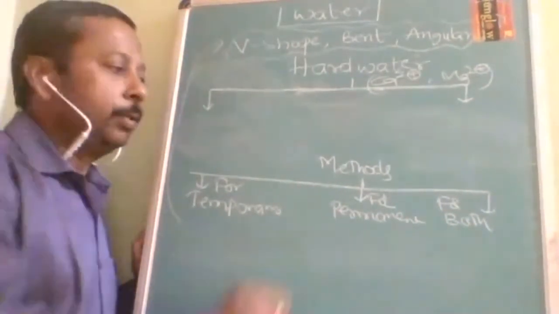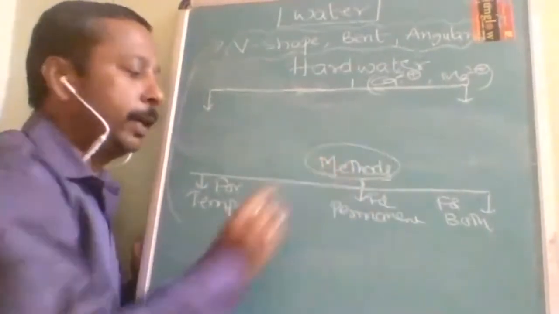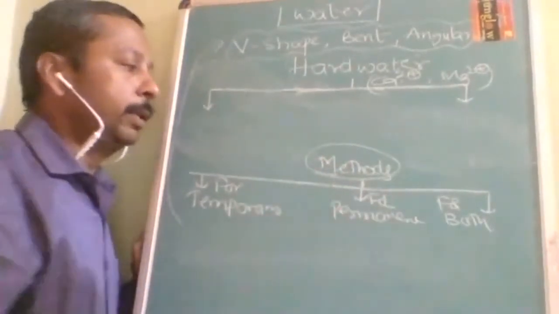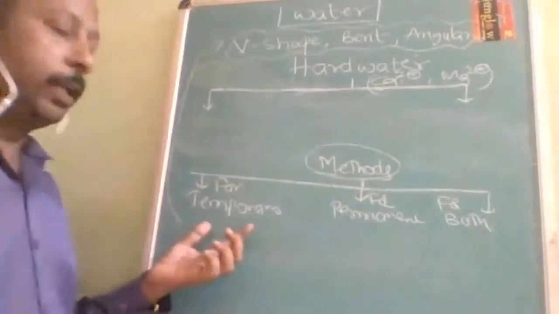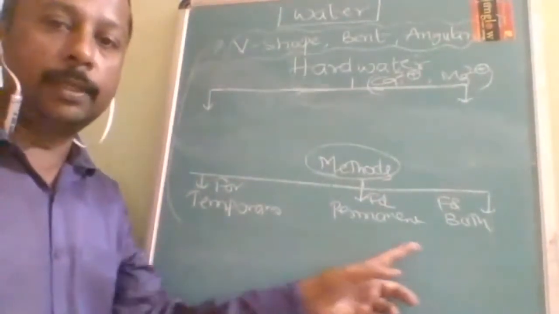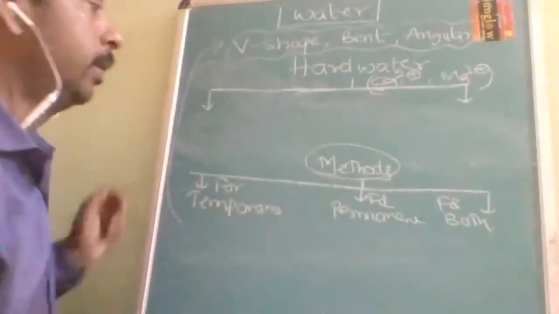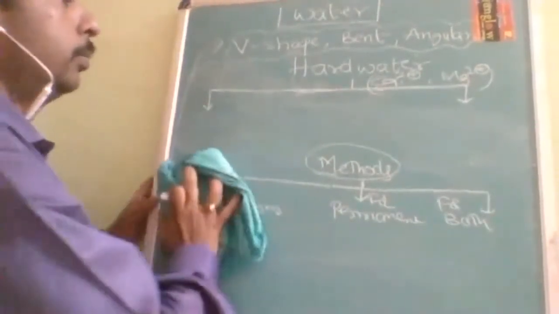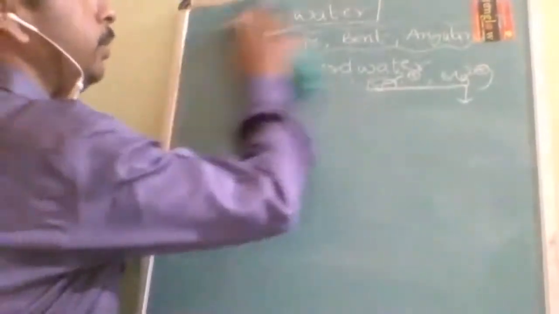Okay. So the methods of removal of hardness are further divided into how many methods? Three methods. For temporary hardness some method, for permanent hardness some method, and for both some other method. Is it understood, students? We are going to concentrate on this topic. Okay. Now I will start asking. You should start answering. Okay.